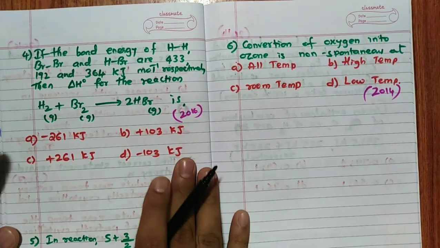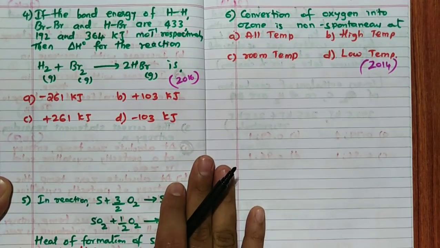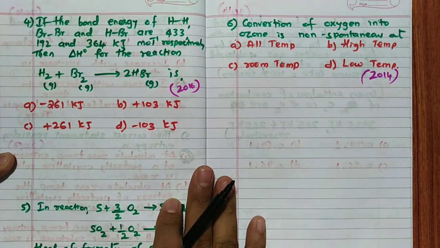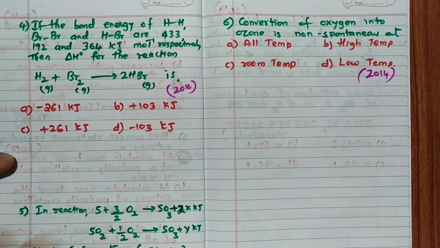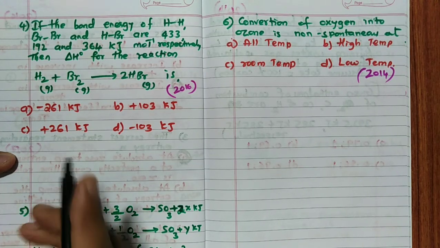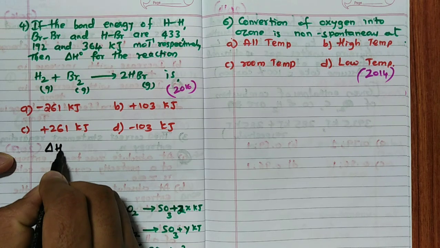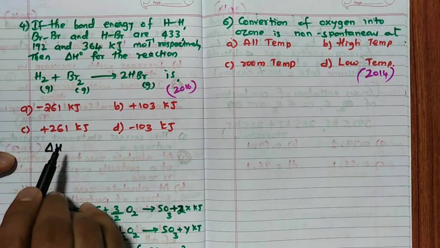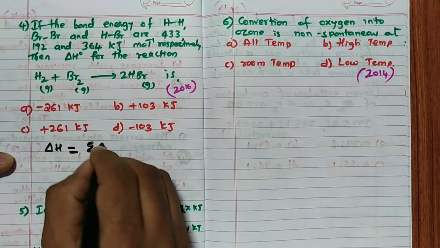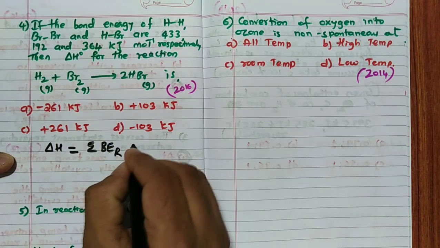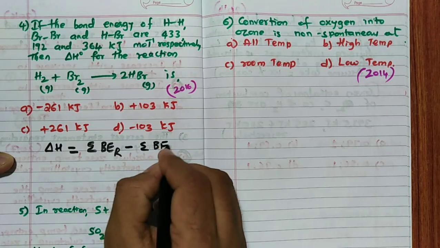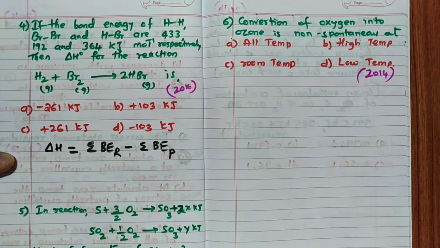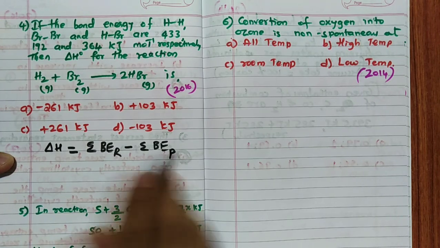Now, there is one problem on bond energy, I will show you how to do this. If the bond energies of H-H, Br-Br and H-Br are given, then what is delta H naught for this reaction? Remember, wherever the naught is there, it is standard condition. I have not told in the synopsis, but remember that naught means standard condition, which means 1 mole, 298 Kelvin. So, delta H is equal to the summation of bond energy of the reactants minus the summation of bond energy of the products. Very, very important point. Remember, if you do product minus reactant, it will be wrong.